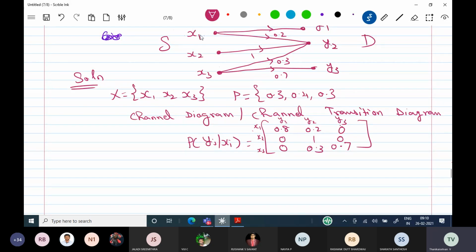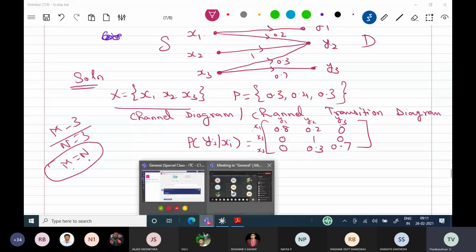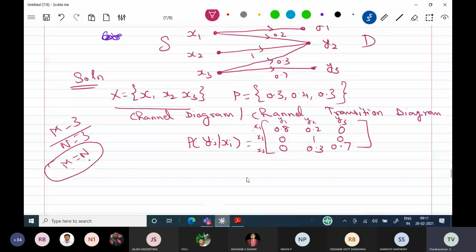On the source side we have three symbols, M is equal to 3, and on the destination side there are three symbols, N is equal to 3. This is the M equal to N case. I hope you know what M and N are.